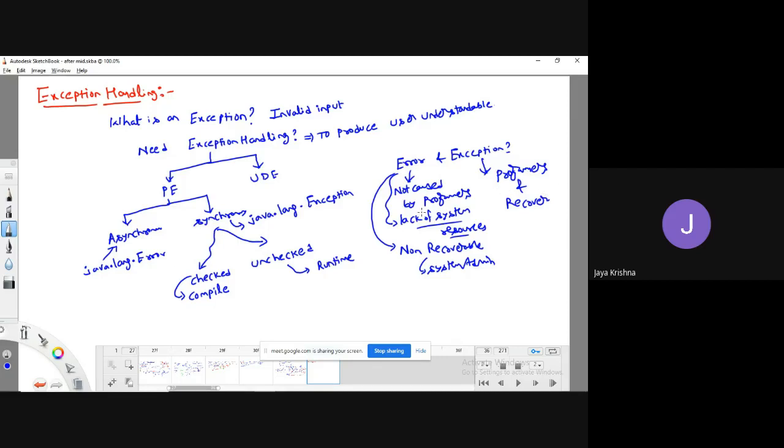And also we have seen whenever an exception is raised, automatically JVM will create an exception object. Am I right or not? Before creating an exception object, it is going to do some process. That process I have explained through diagram also.